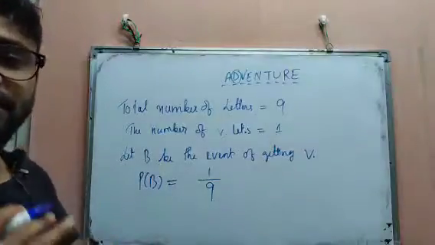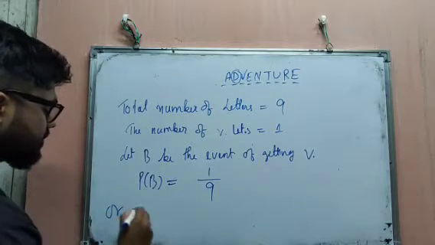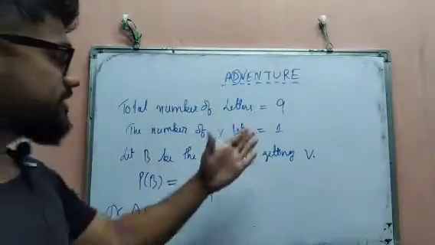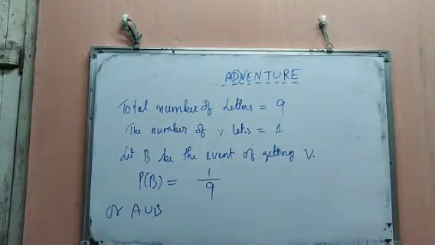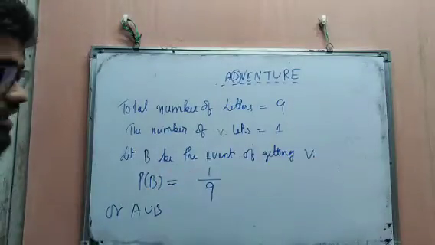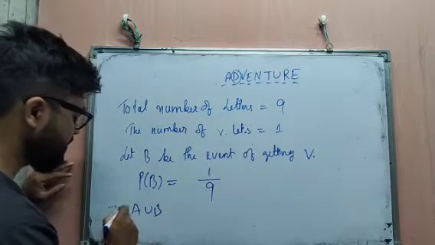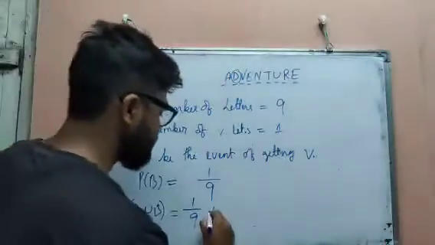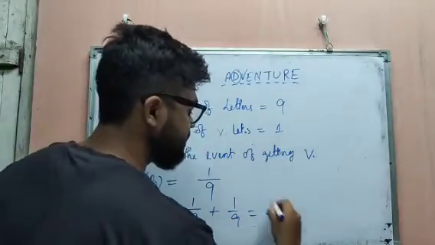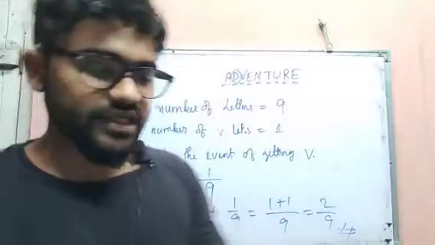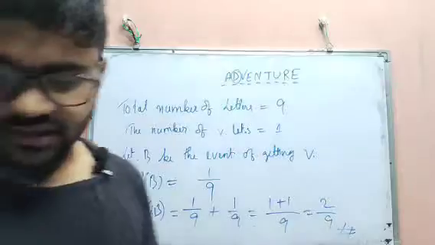Okay, now we are asked the probability of choosing the letter D or V. That means we have to apply the OR rule. Okay, so OR means A union B. Be careful because this is mutually exclusive. As it is mutually exclusive, there is nothing common. So directly the probability of A union B equals 1 by 9 plus 1 by 9. Take the LCM. 1 plus 1, 2 by 9, which is our required answer. So in this way we have to do all the remaining maths. Okay, next there is another maths problem.